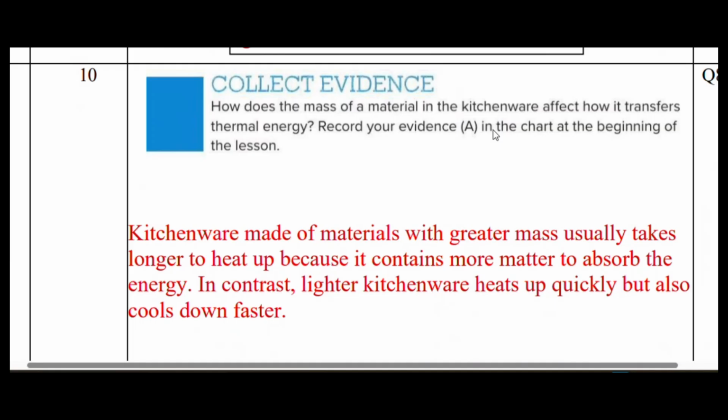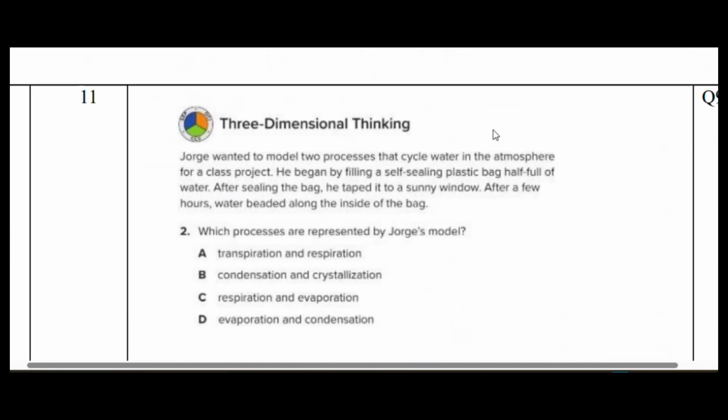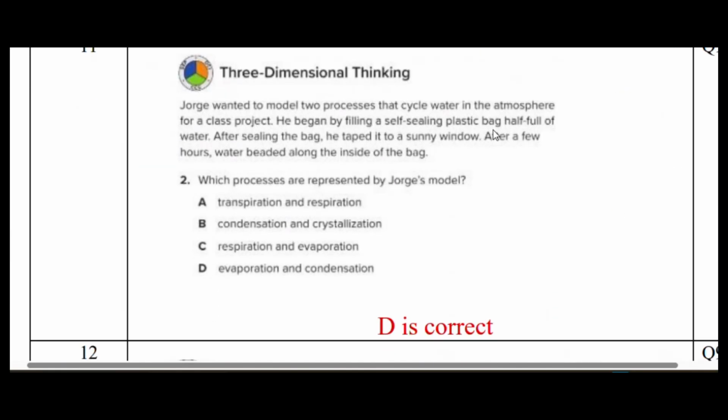So the mass of the material will tell you how much energy you need to give it to change its temperature. This is about how the thermal energy transfer, or the change in temperature, depends on the mass of the object.